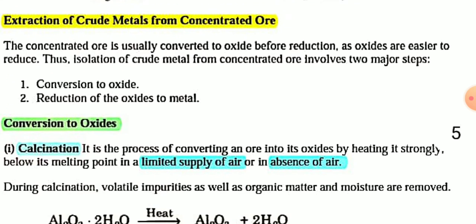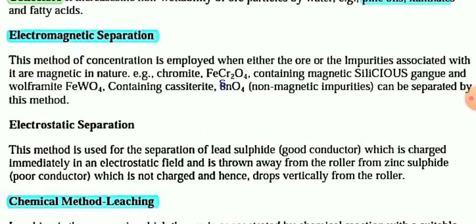The next step after concentration of ore is extraction of crude metal from the concentrated ore. I have told you about different types of concentration of ore.